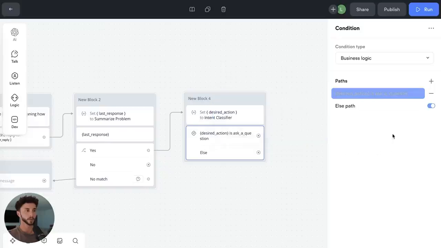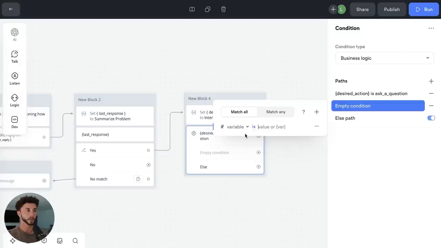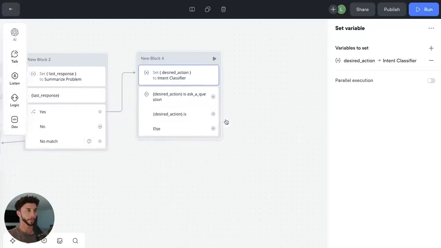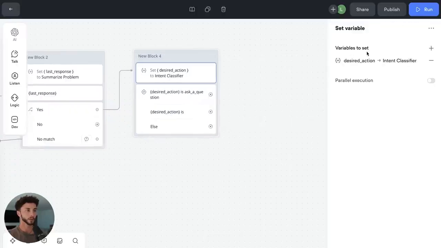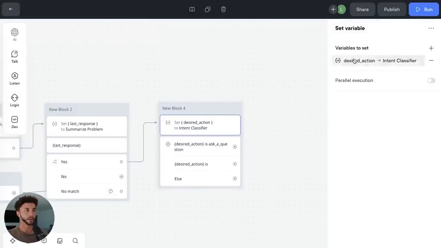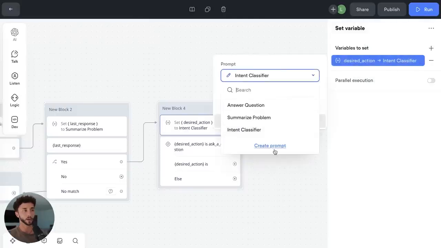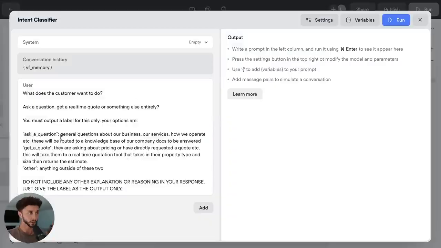Oh, that's all we need there. So as you can see, that's added one in here. And if we want to add another one in, we go, if desired action is... what do we have the label as output? What's the exact label that we had in here? So this prompt is going to be outputting these labels. So we need to make sure they match up.